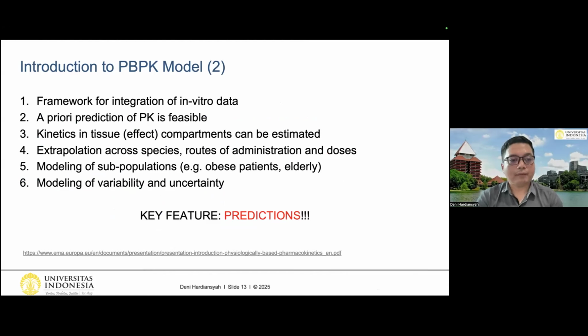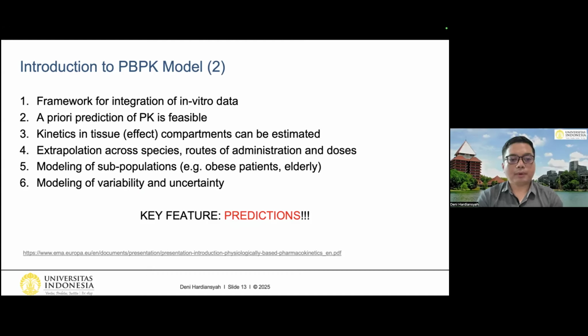Because we have some advantages. The first one is that the PBPK model is a framework for integration of in vitro data. We can also perform a priori prediction of PK, and the kinetics in tissue, which we can also call the effect compartment, can be estimated. We can also perform extrapolation across species, routes of administration, and also doses.